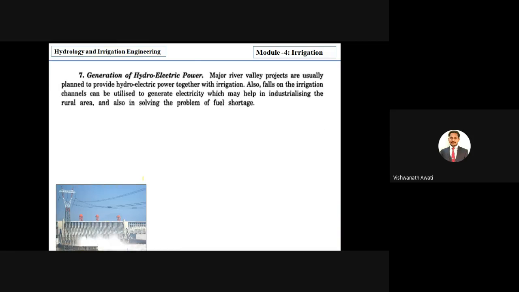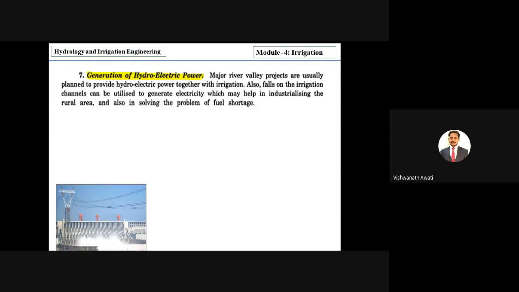So the next benefit is generation of hydroelectric power. We have multi-purpose irrigation projects. If you take any construction of an irrigation project, any dam or reservoir, it will be a multi-purpose project, right? It is not only for irrigation, it is planned for hydroelectric power generation. In any dam there will be a hydro power plant, used when we are releasing water to the canals. We have to release water to the canals anyhow, and before releasing it, it will be used for hydroelectric power generation.